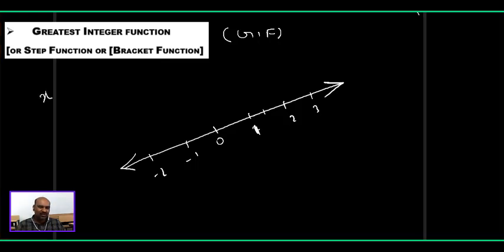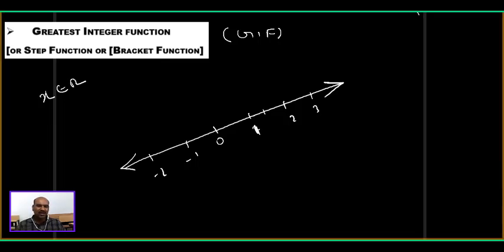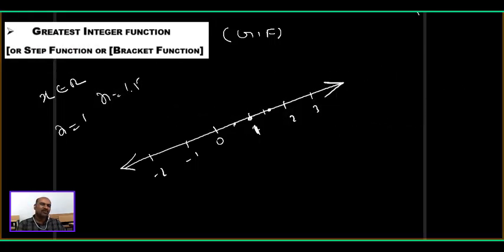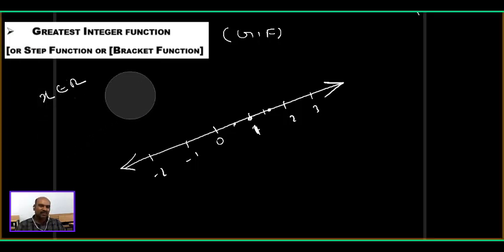Actually, x is any real number. Its position I can't say, somewhere on this line, but I can't say where. If x is taken as 1, I can say here only x. If x is taken as 1.5, here only x. If x is taken as root 2, where is that? I can locate it; we have the method. By using a compass, you can identify root 2 on the number line. That is not a big problem. So every real number you can identify on this line. x is any real number.